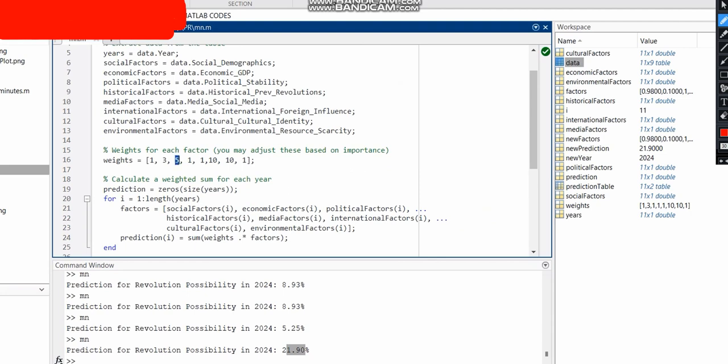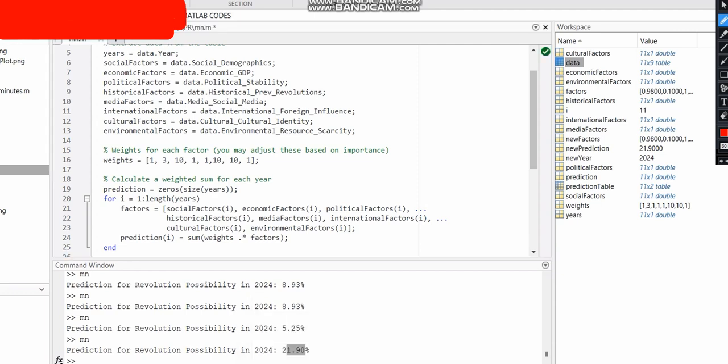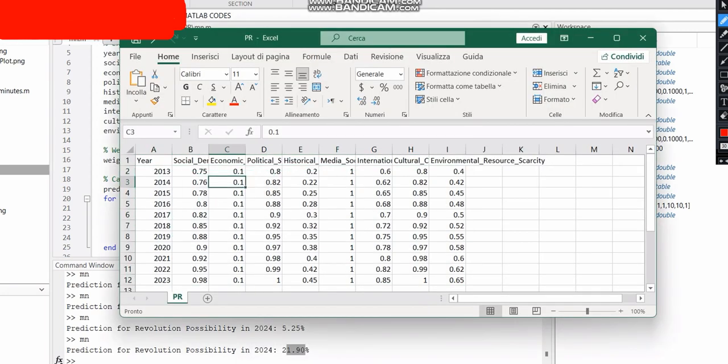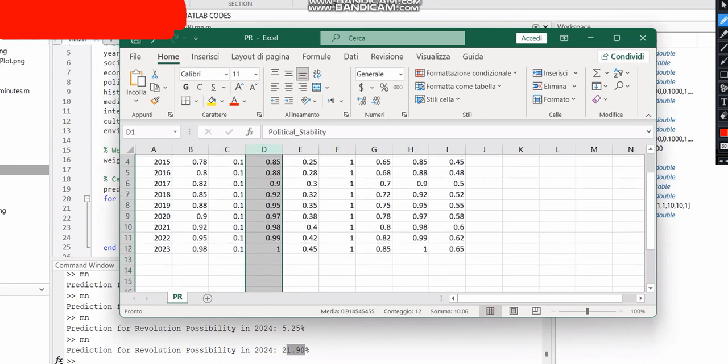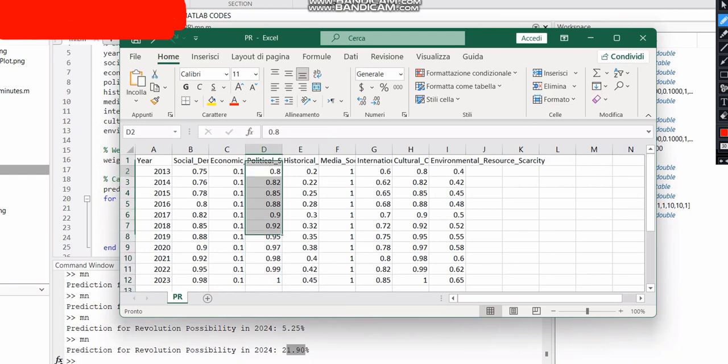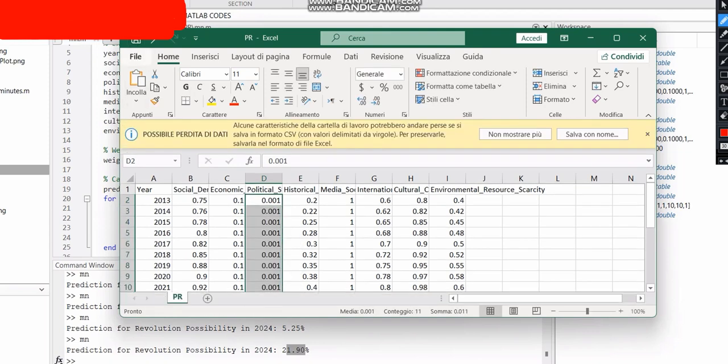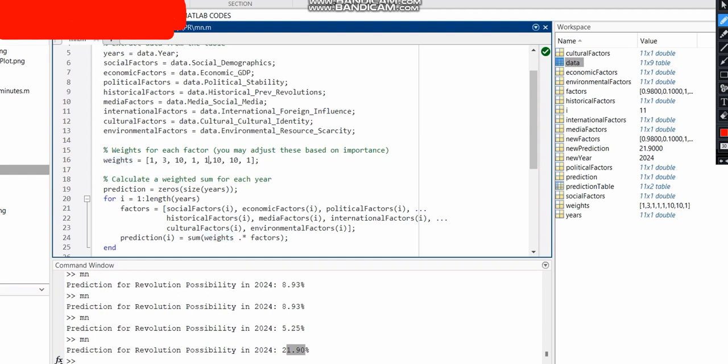If we change the weight, like the political weight, let's change it to 10, and let's change the amount of political stability, let's put them close to 0. Then save, and let's see how the probability would change.